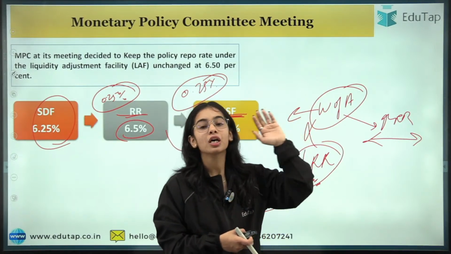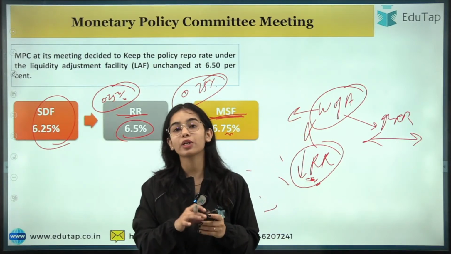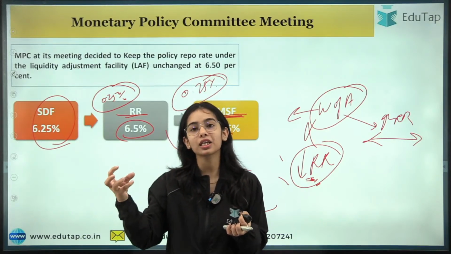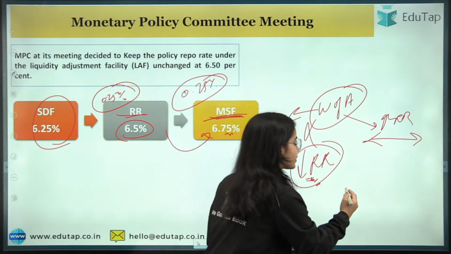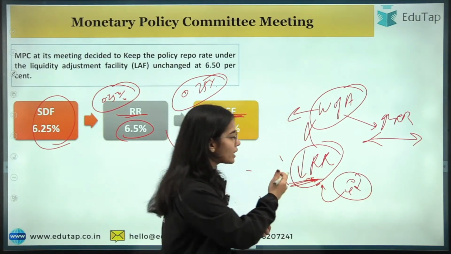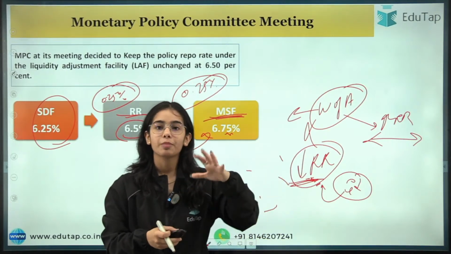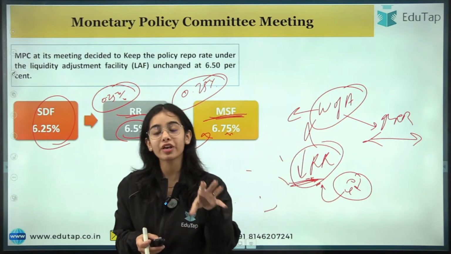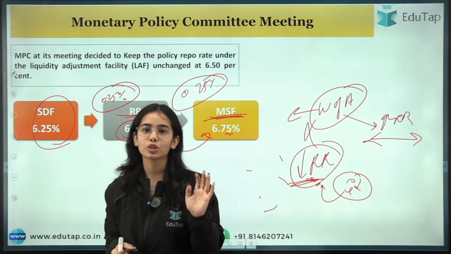That means it is giving the idea to the businessman that in the future the repo rate is not going to decrease. That means the interest rate in the economy is not going to decrease, because the interest rates are related to the repo rate in a way. So if the RBI is not decreasing the repo rate, that means the banks will be getting loans from the RBI at a higher rate. So they will be giving loans to the customers also at a higher rate.